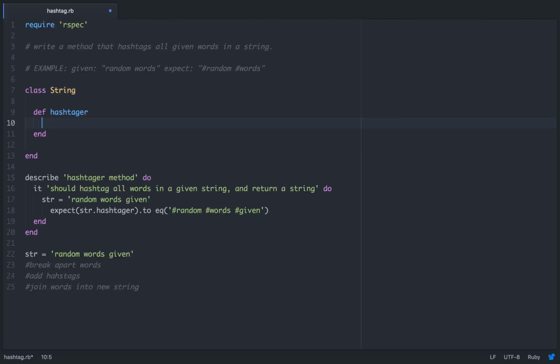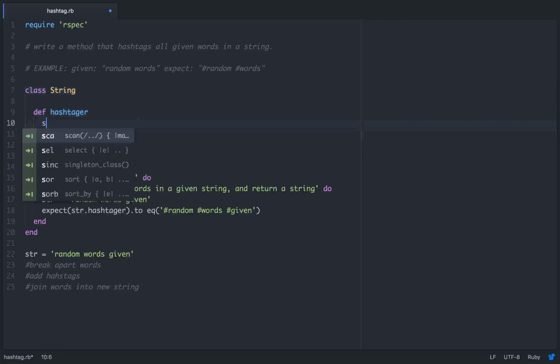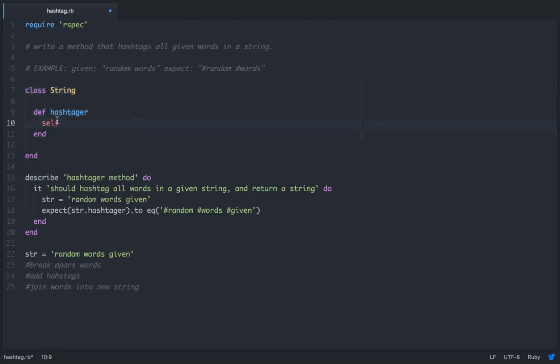In our test, you'll see that we have a string variable set up down here to test for. So we're calling the hashtagger method on the string variable that we have. Well, instead of having a variable, when you're writing a class method, you can just put self, and that will act as any string that's passed in.